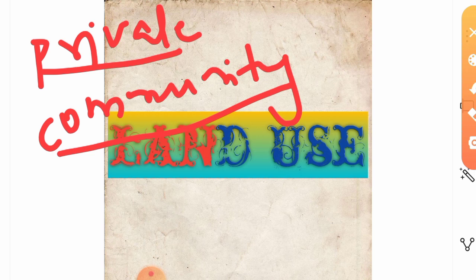They are mainly meant for common uses like collecting fodder, which is food for the cattle, then fruits, nuts, medicinal herbs, or honey. That is all from common property resources. These are the two types of resources on the basis of ownership: privately owned and community resources. Community land is also known as common property resources.